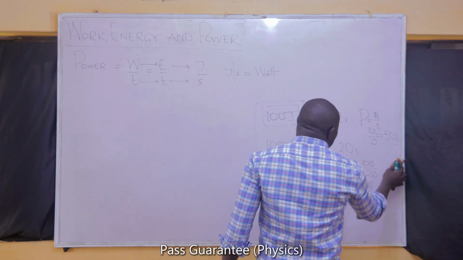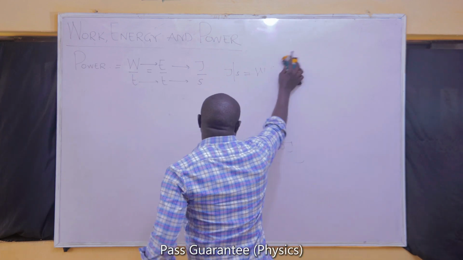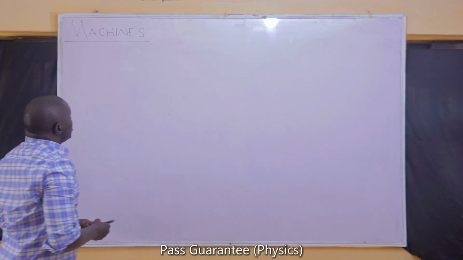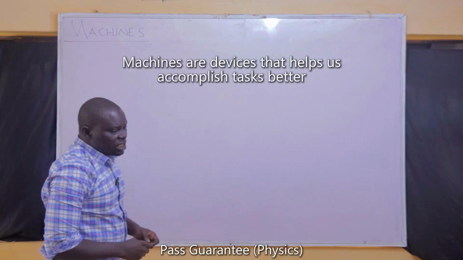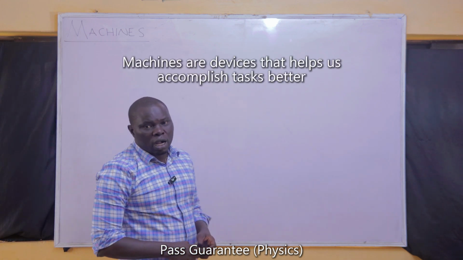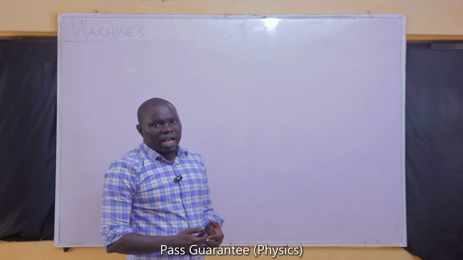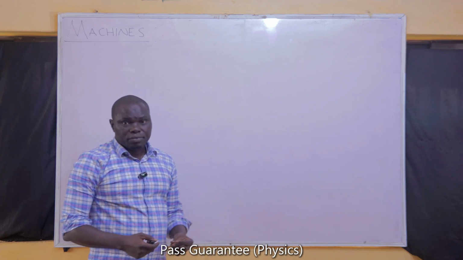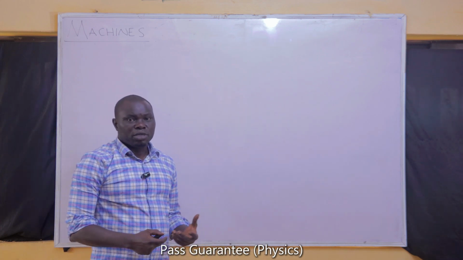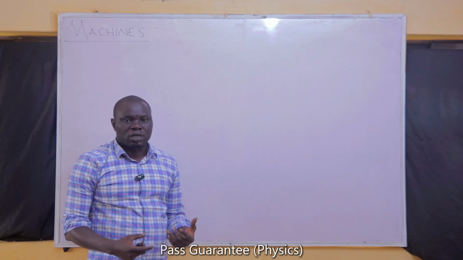We'll continue with machines under this topic. Machines are devices that help us to accomplish a task better, easier, and quicker. So a machine is a device by means of which work can easily be done.